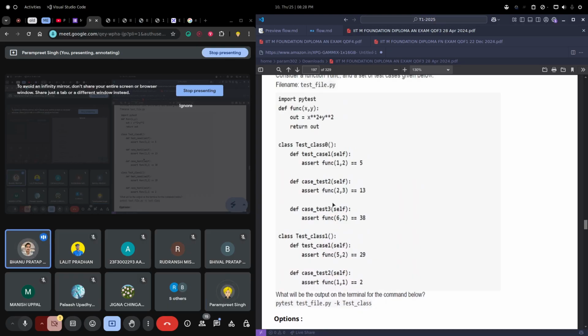Okay, in this question, I think the key point is only this: the test function name should start with test. We just need to remember the notation, and if you practice, you will get the idea. You can also simply pass it to ChatGPT and ask what is happening in the code, whether the code is correct, what kinds of bugs or issues are in it.